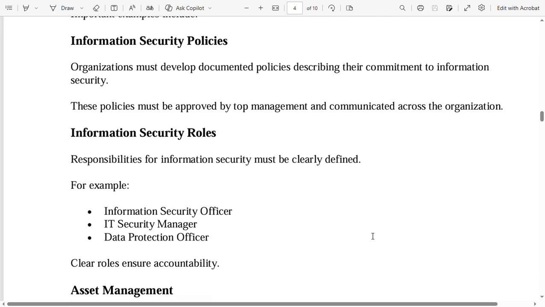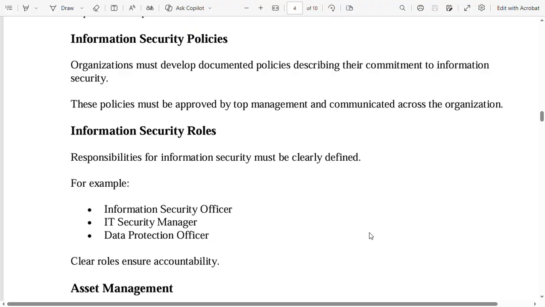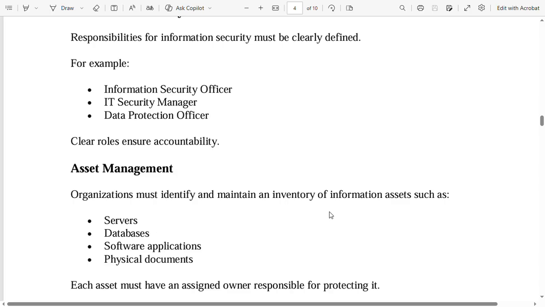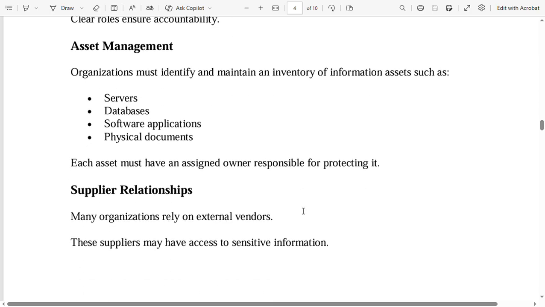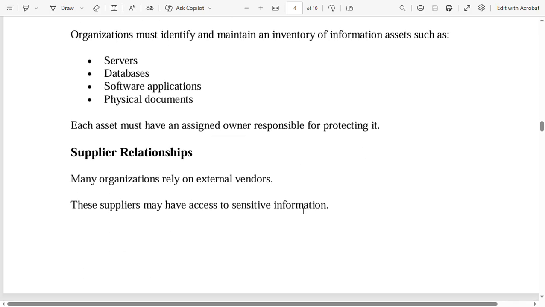Information security roles. Responsibilities for information security must be clearly defined. For example, Information Security Officer, IT Security Manager, Data Protection Officer. Clear roles ensure accountability. Asset management. Organizations must identify and maintain an inventory of information assets such as servers, databases, software applications, physical documents. Each asset must have an assigned owner responsible for protecting it.